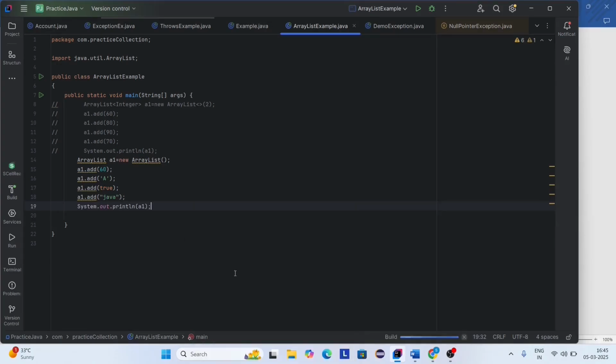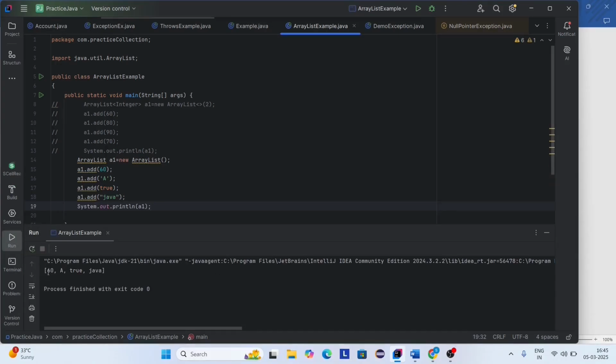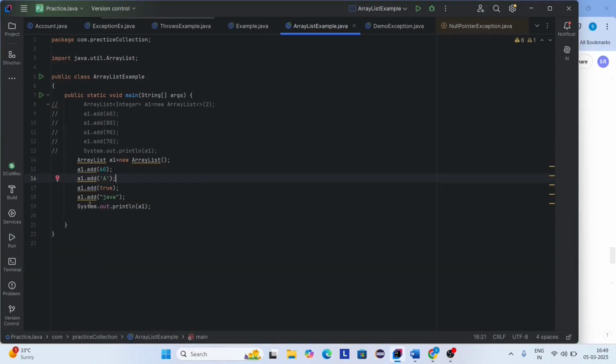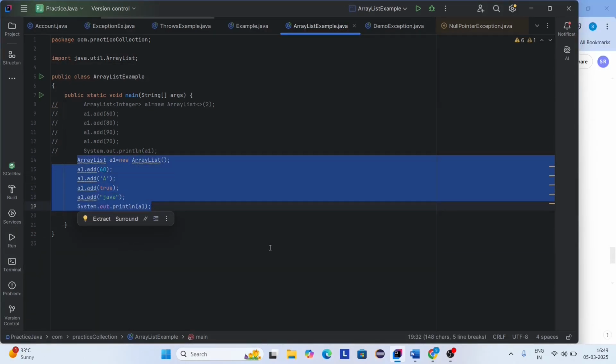Let's run this program. Here you can see it added an integer value, character, boolean, and string, so ArrayList is a combination of both homogeneous and heterogeneous elements. Okay. Now we are going to discuss a few more methods in the ArrayList. Let's comment these lines.